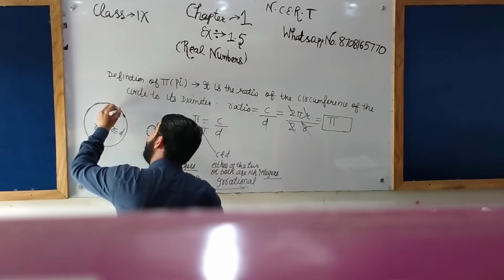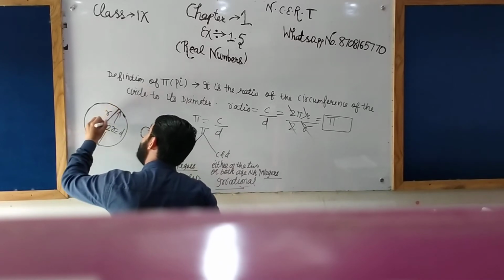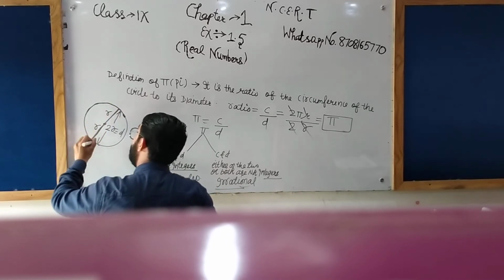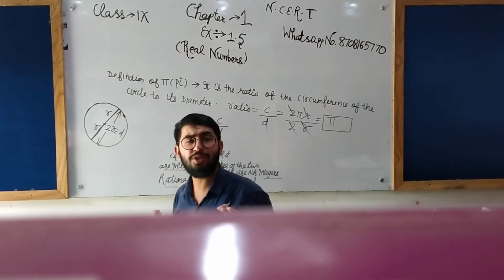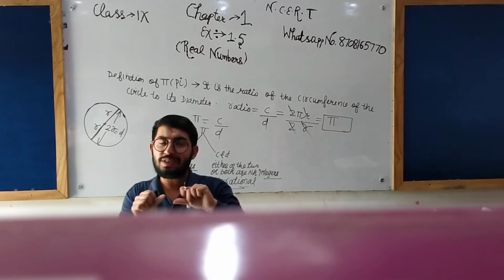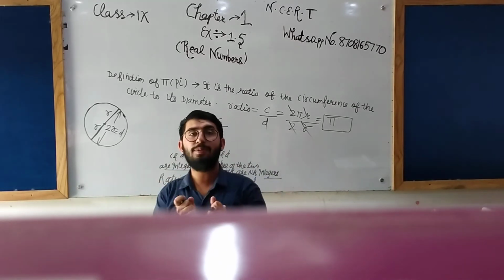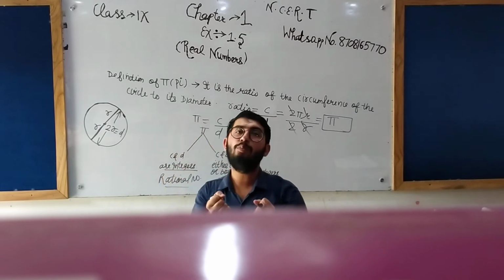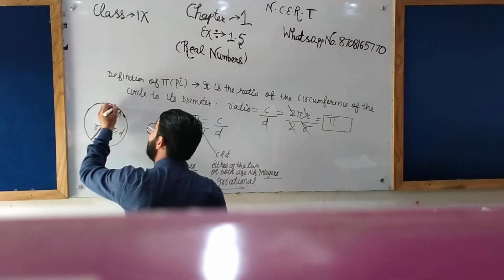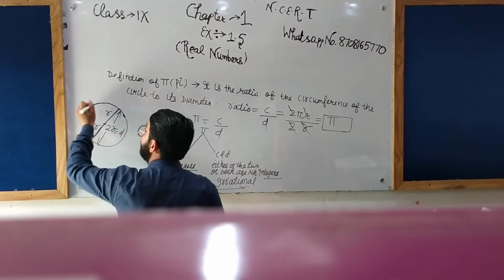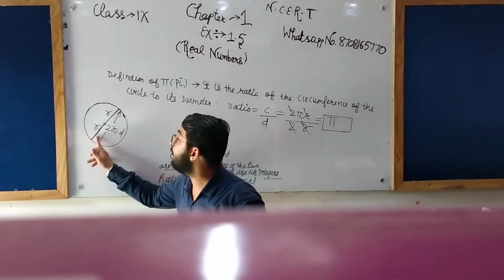If this is the diameter, this is 2r, twice the radius. Suppose one thing you can do as an assumption: suppose this diameter is flexible. I can tilt it, I can mold it according to me, for measuring the length of the circle, that is, for finding the circumference of the circle. I am using the diameter of the circle.